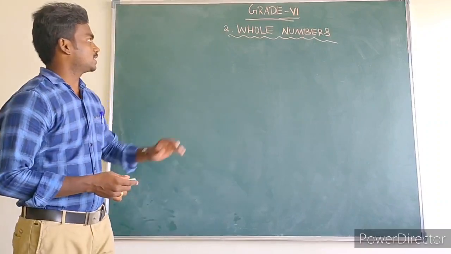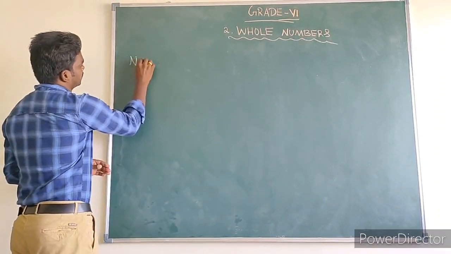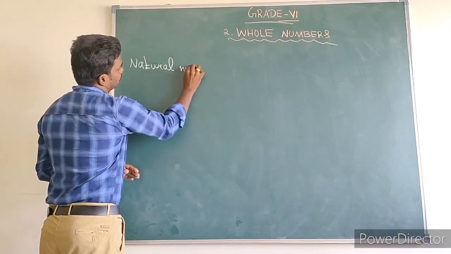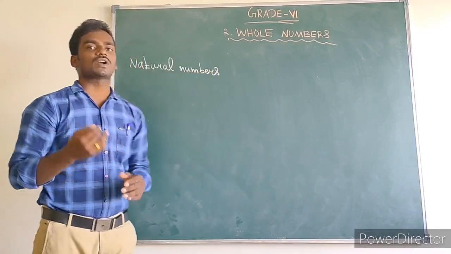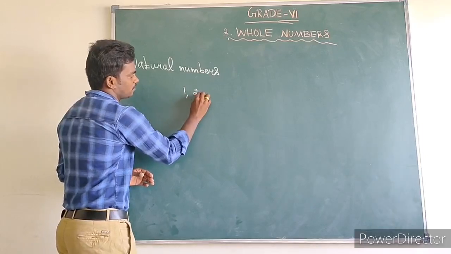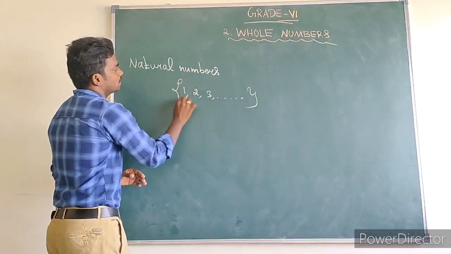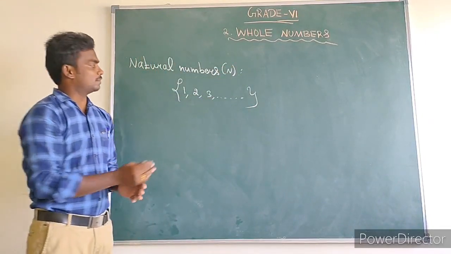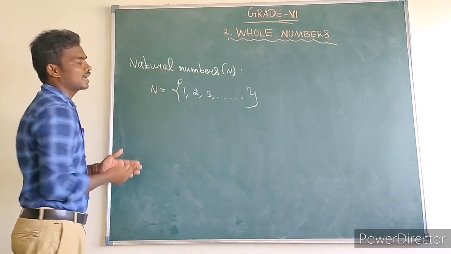Students, now let us recall our chapter 2, whole numbers. First we recall what natural numbers are. What is meant by natural numbers? Natural numbers means the set of counting numbers. What are the counting numbers? Counting numbers are the numbers starting from 1, 2, 3, and so on. So the set of counting numbers is called natural numbers, and natural numbers are denoted by the symbol N.